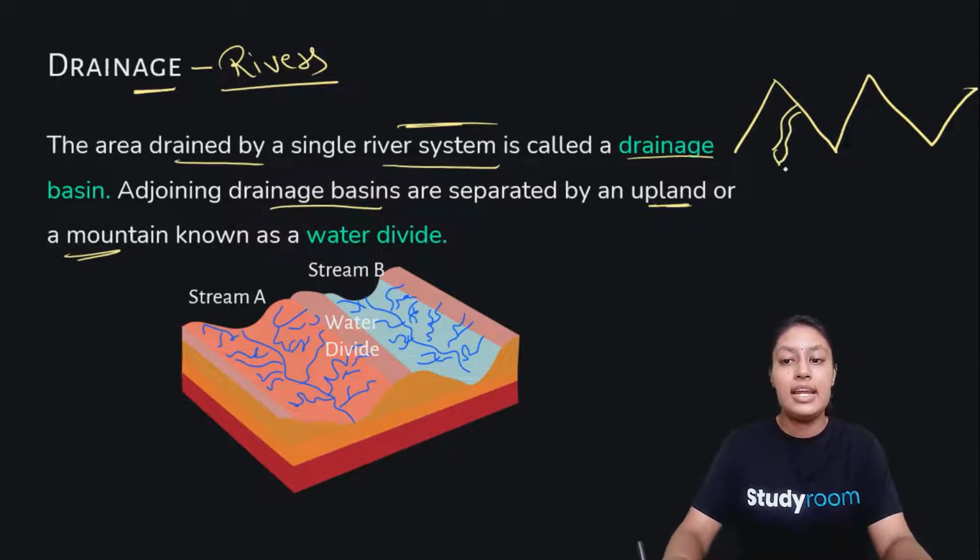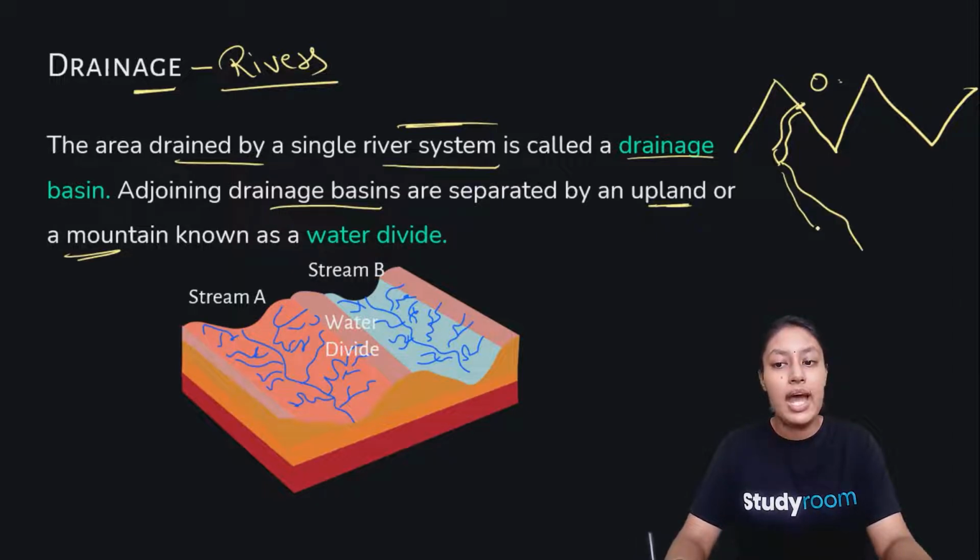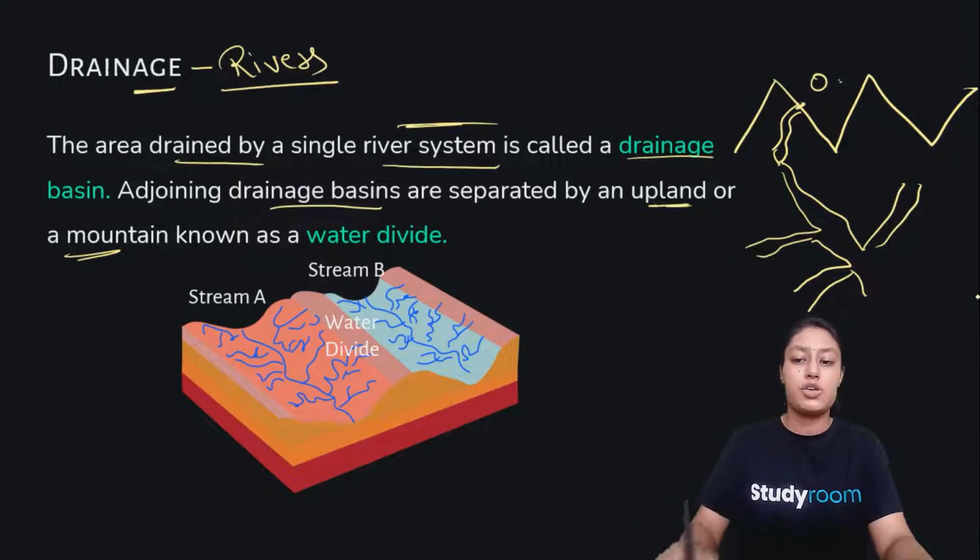For example, this is the origin, and then from the mountain or from the upland it goes down and segregates, making its different tributaries going to different places of our country. So it is called water divide.